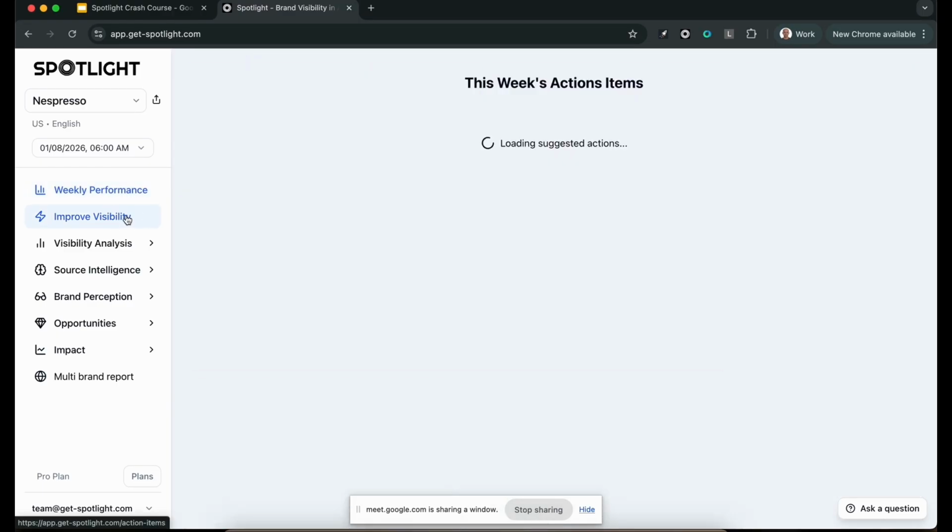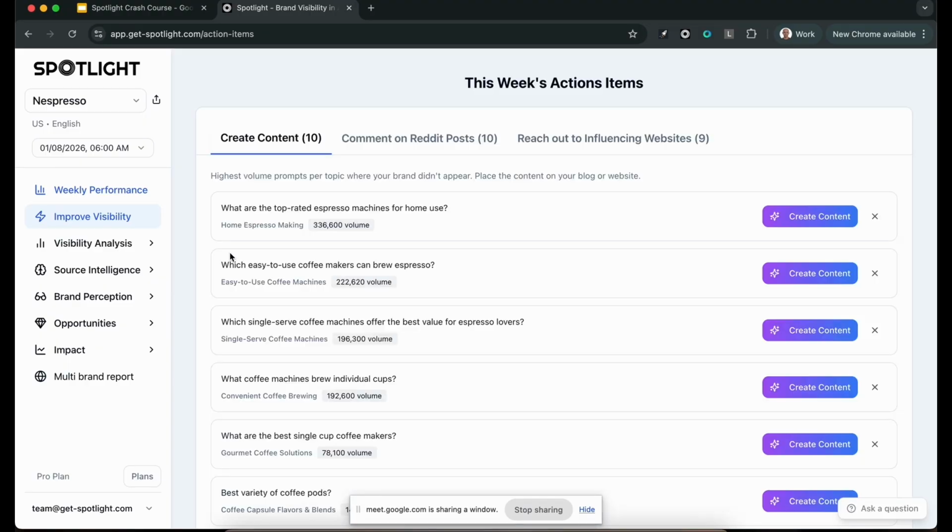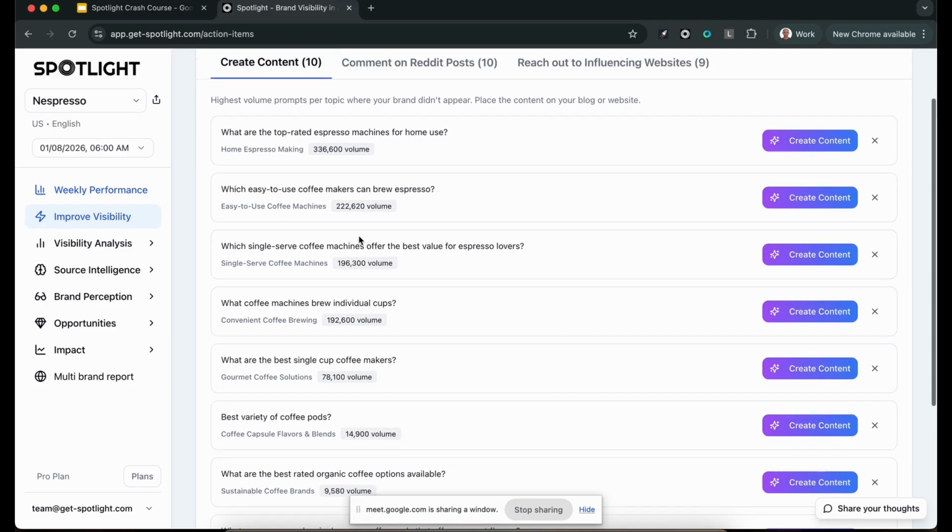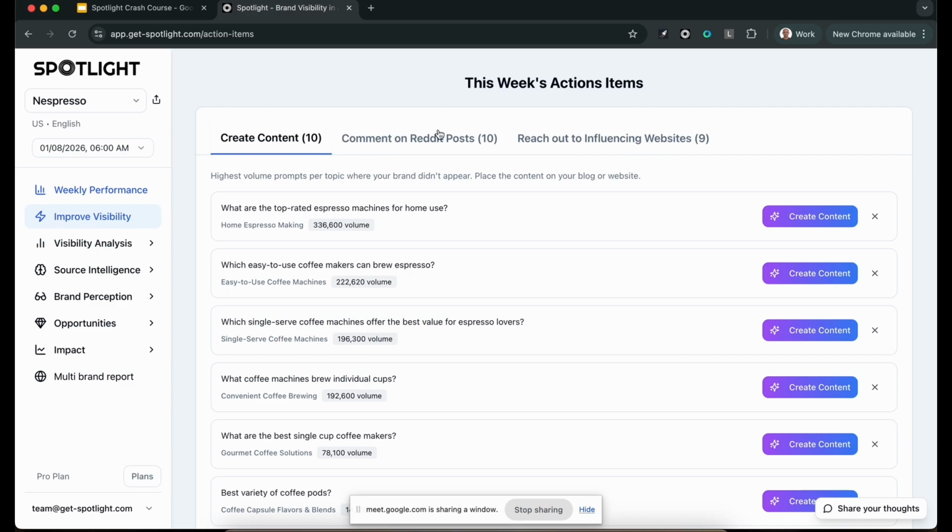And then you have this section, which is relatively new, where we say, listen, if you do these things this week, you're good. This is what you need to do to get the 80%, and you can always do more, but this is really all you need to do. So what we do here is three action items. One is to create content.